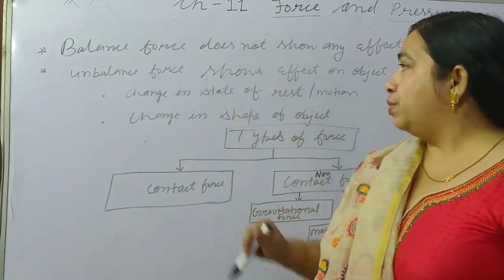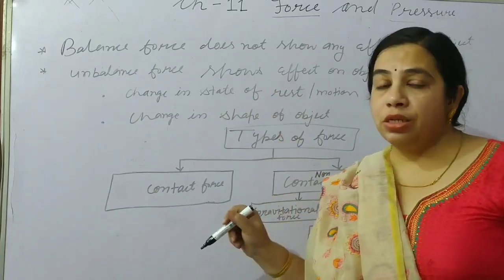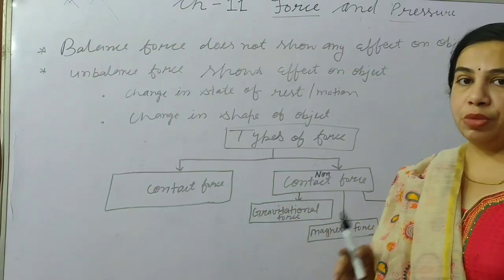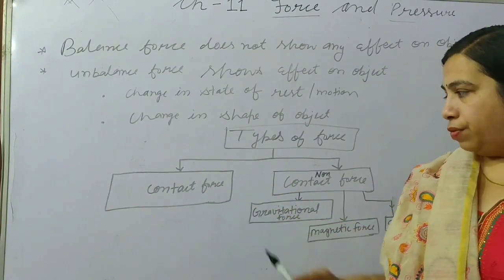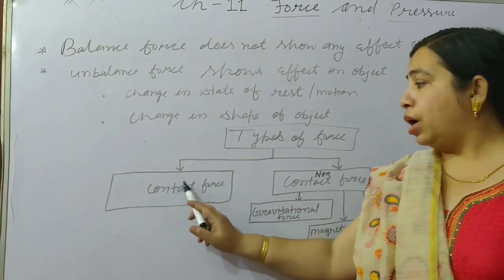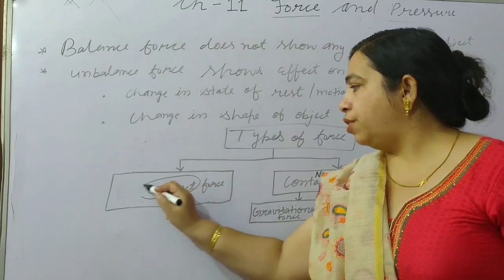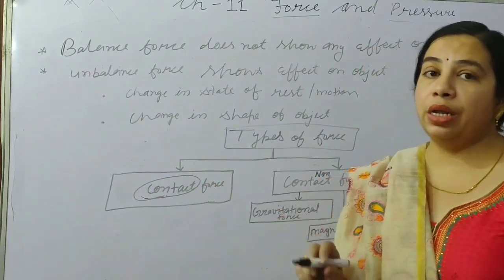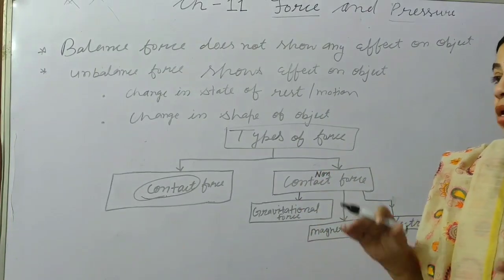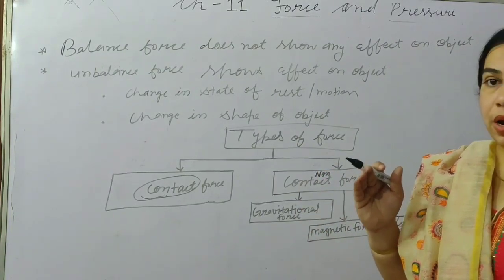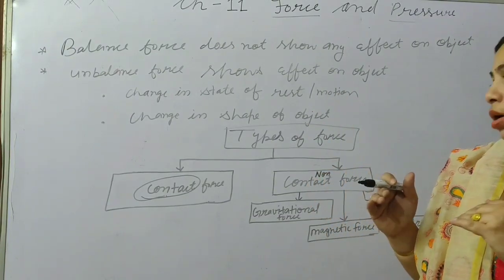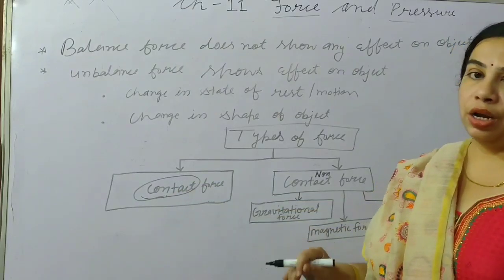With balanced and unbalanced forces covered, we will now consider types of forces. There are basically two types of force: contact force and non-contact force. As the word depicts, contact force means that directly or indirectly there must be contact between two objects, or we can say the applied force should be in contact with the object. Then it is known as a contact force.